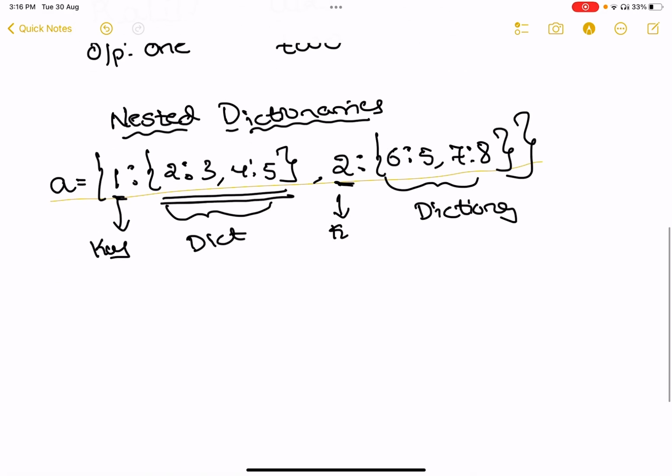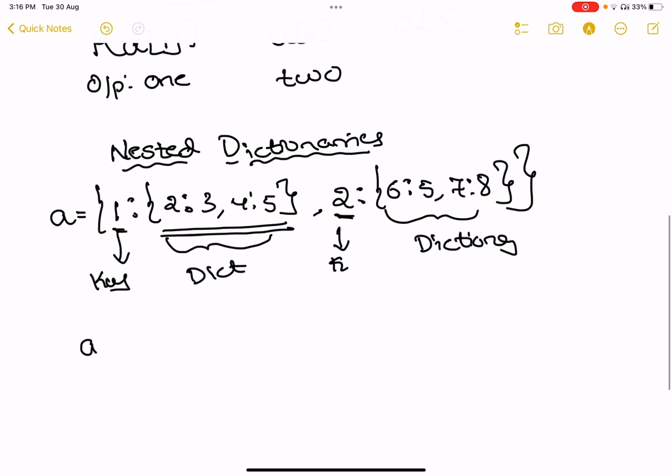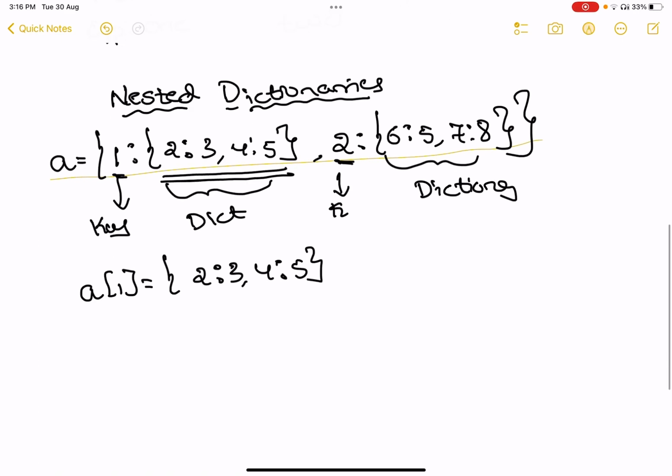Now if I write a of 1, the answer I'm going to get is the complete dictionary, that is, 2 colon 3 comma 4 colon 5, because the value for that key is a dictionary.